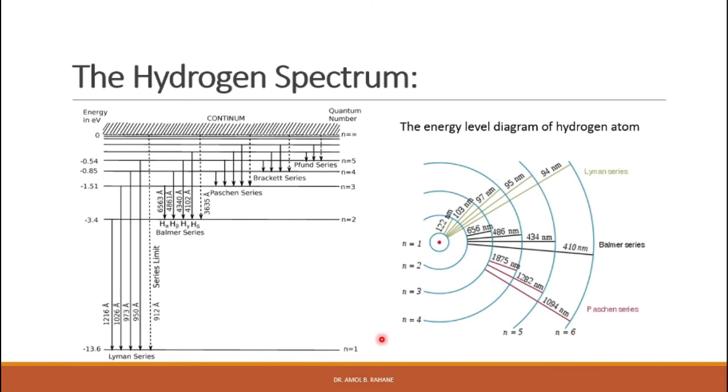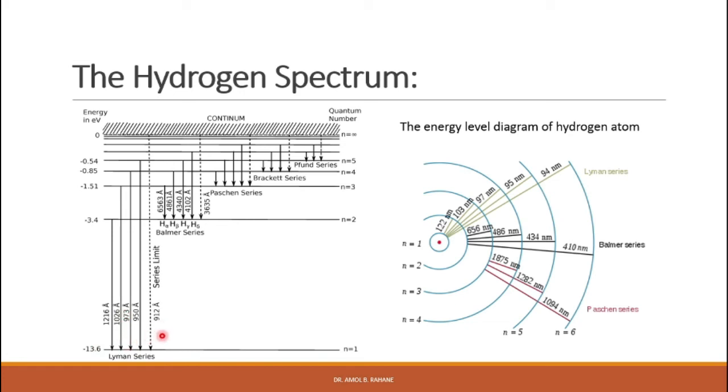So we can plot the spectral lines in the hydrogen atom, right? We can see the energy levels. This is n is equal to 1, n is equal to 2, n is equal to 3, n is equal to 4, 5 up to infinity, right? We know the ground state energy, or ionization potential, of the hydrogen atom. The ground state energy is minus 13.6 electron volt. That means the ionization potential is plus 13.6 electron volt.